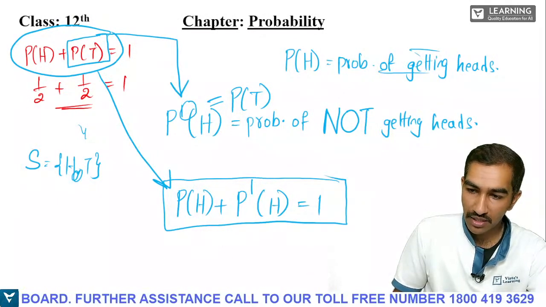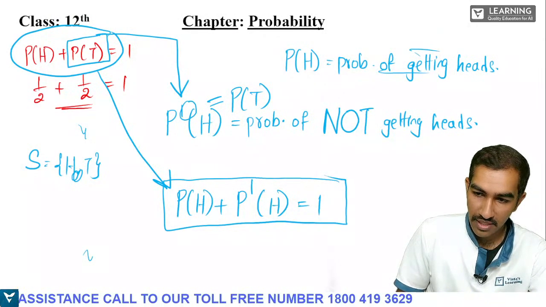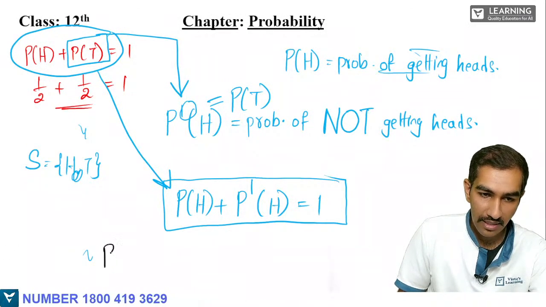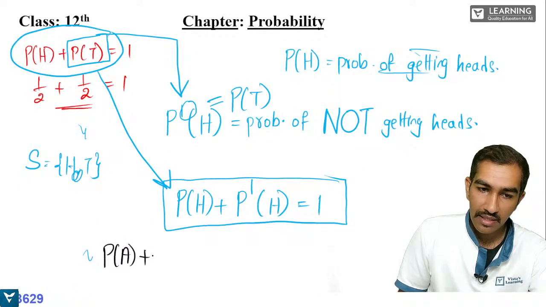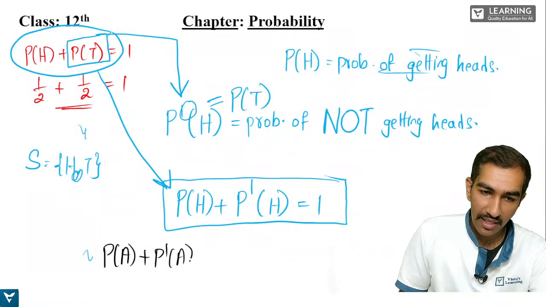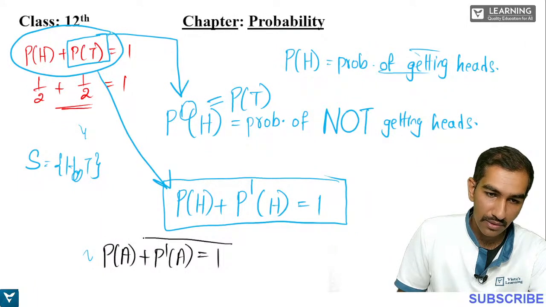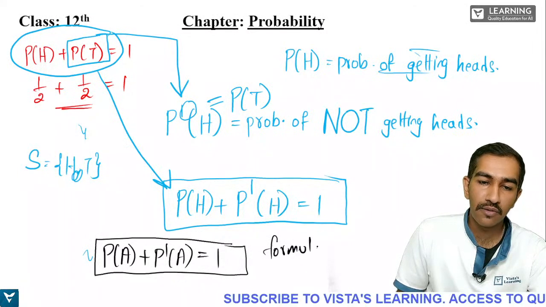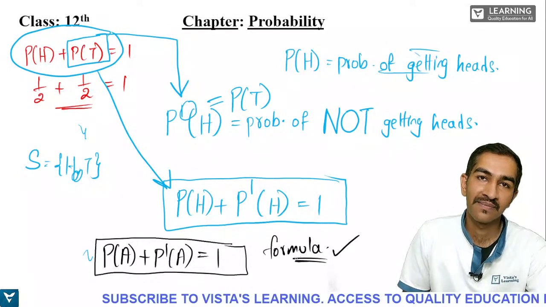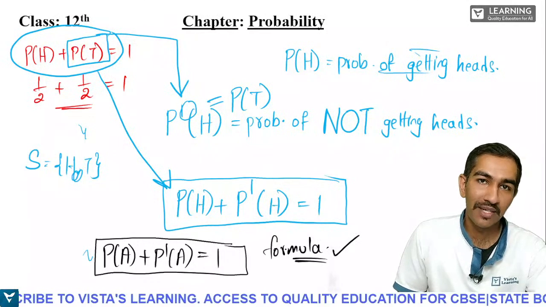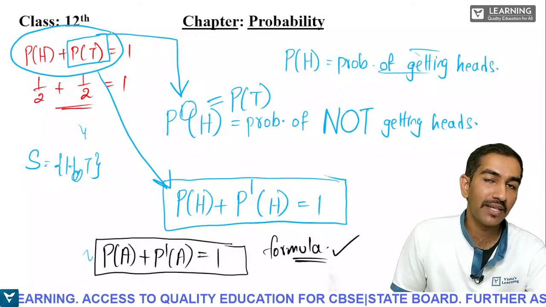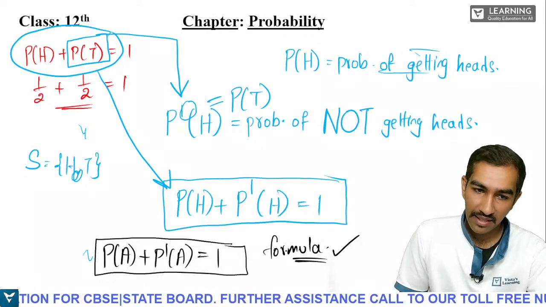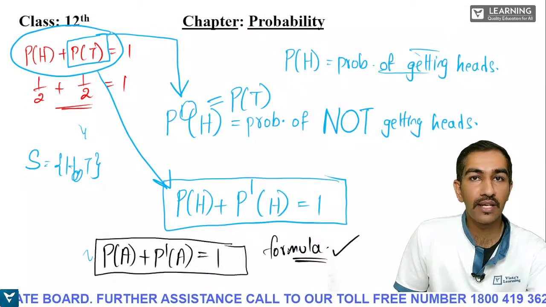So generalized you can write it like this, students. P of any event A plus P dash of that event A will always be equal to 1. So this is a generalized formula. So I'll write the formula here as well. Make a note of this. Very important formula. You will be requiring this in class 12th as well. So this is just brushing up, students. The same thing, P of A plus P dash of A, will apply to the next example as well.